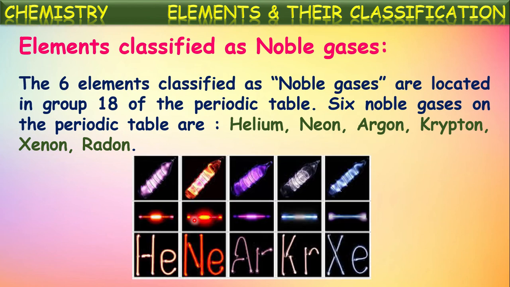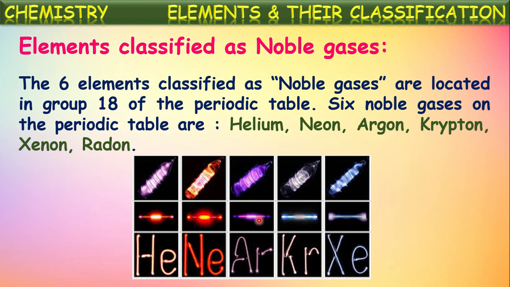And mostly these noble gases are used in filling advertisement glow bulbs. Often when you come outside at night, you can see advertisement glow bulbs on market shops, isn't it, with different designs and names. So those bulbs are filled with these noble gases. For getting different colors, they use different noble gases. And one of the lightest gases is helium. So this helium is used in filling weather observatory balloons also. Okay, those are the uses of noble gases.